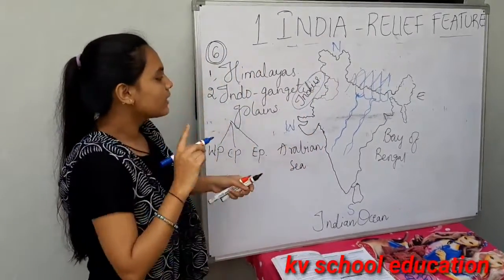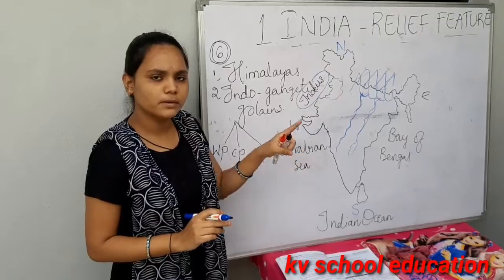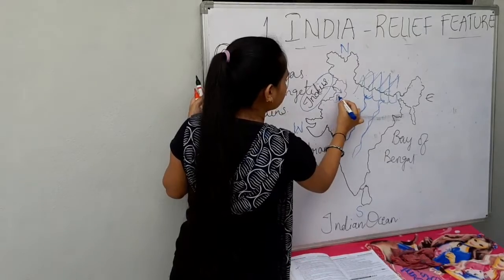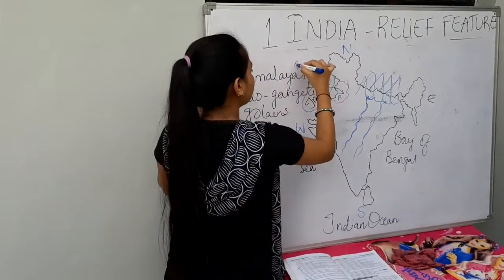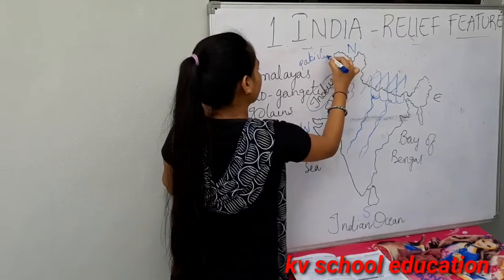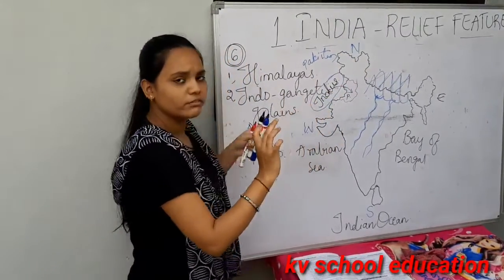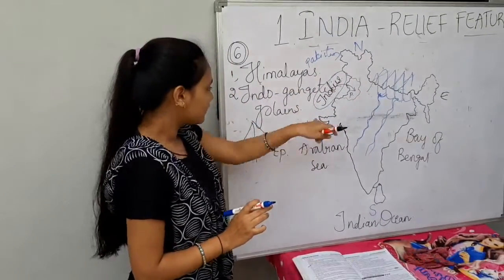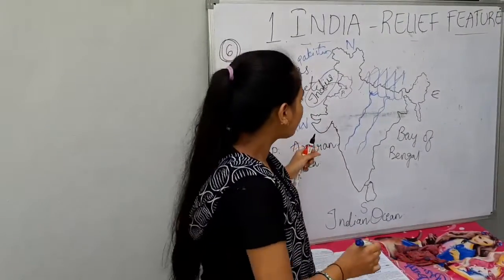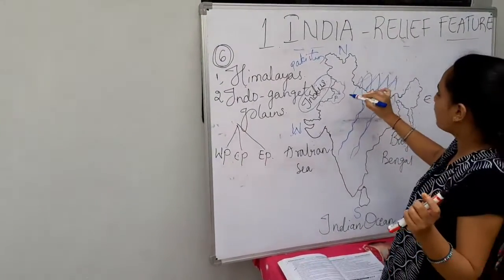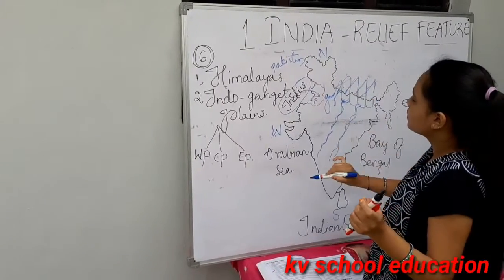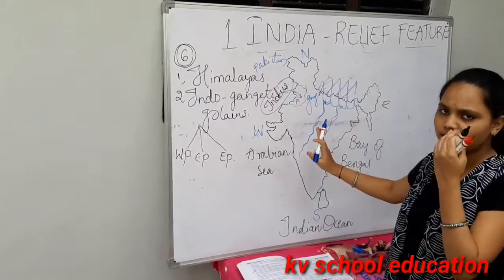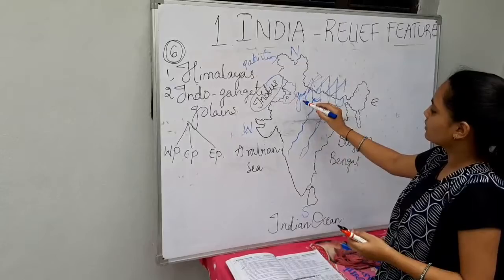The Indus river has a major portion present in Pakistan, and some portion comes into Punjab. That is the western part, the Indus, and then the central part. In the central part there is the Ganga river. The Ganga flows throughout our country because it is our Indian river, present in our India.